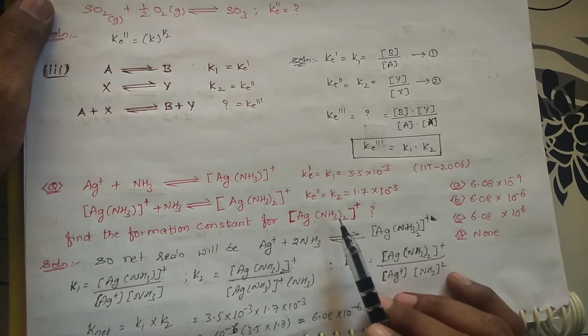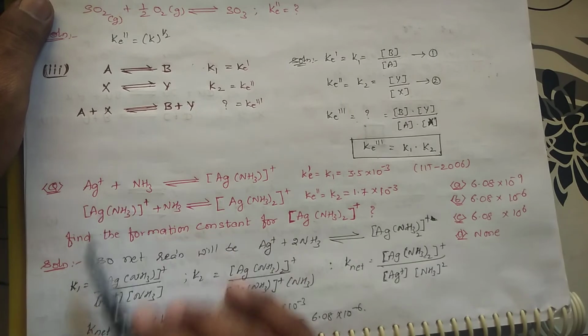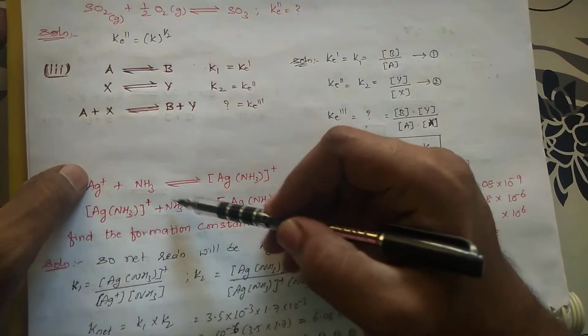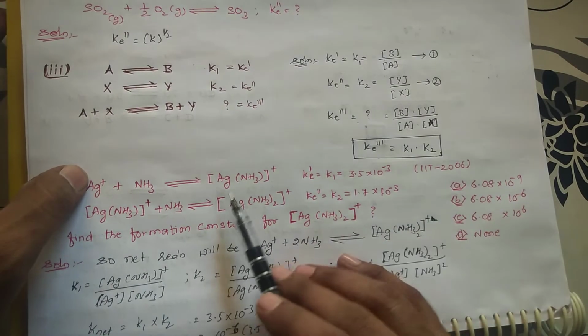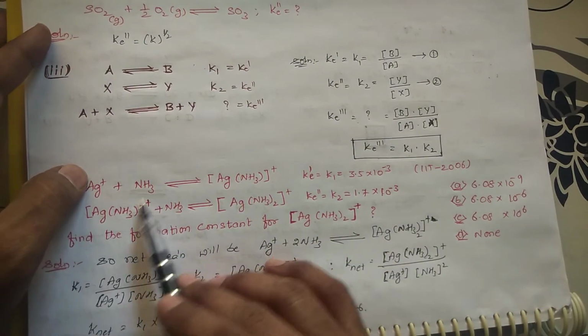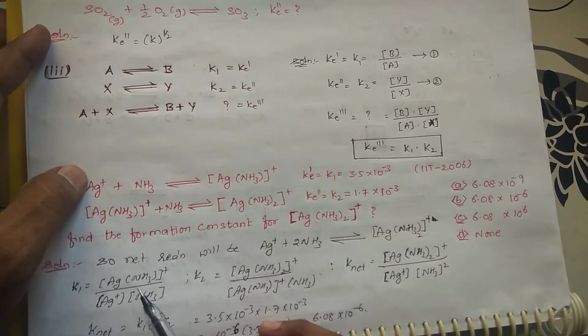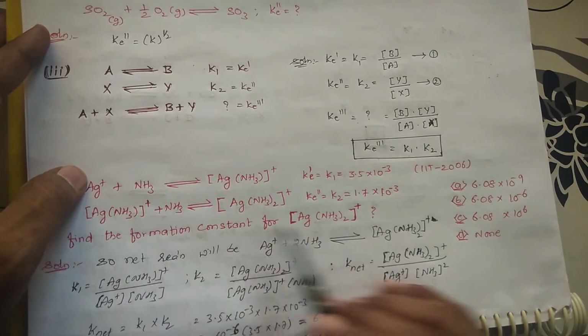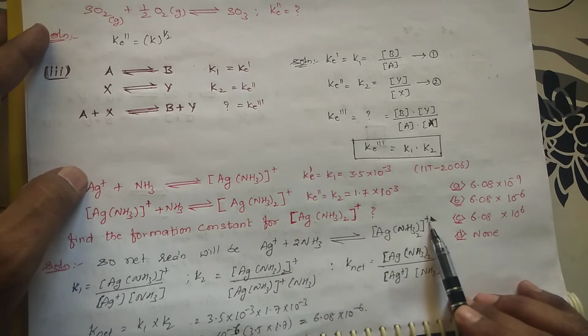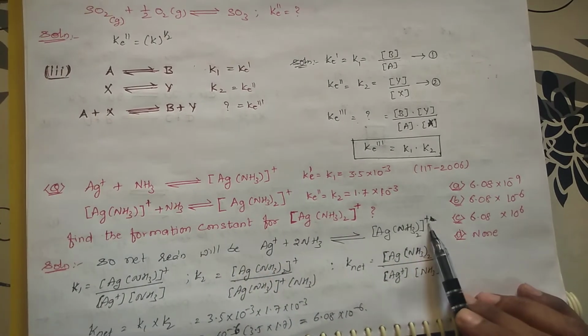How will it be formed? Suppose you add these two, what happens? Ag plus is there, so Ag plus will be getting ammonia. How many are there? Two ammonias are there. See here, this Ag(NH3) is on the product side in one equation and on the reactant side in the other. So you can cancel these two if you sum up these two. So this one will be cancelled. So what will be on the product side? Ag(NH3) taken twice, to the power plus 1.